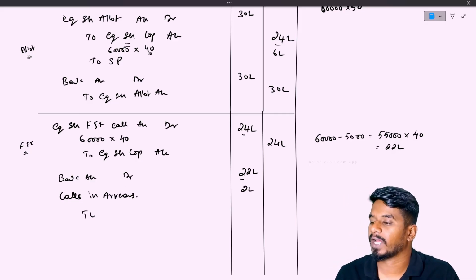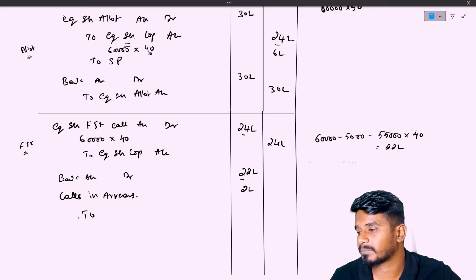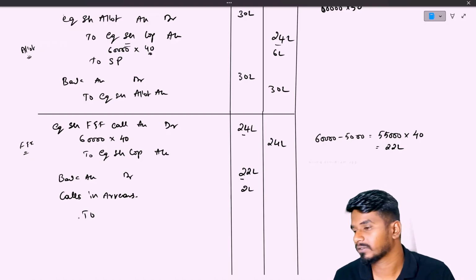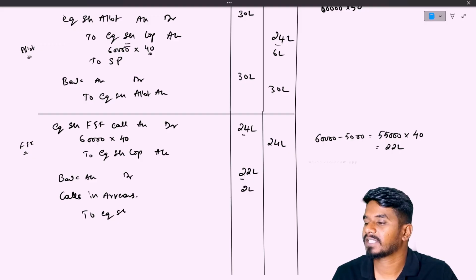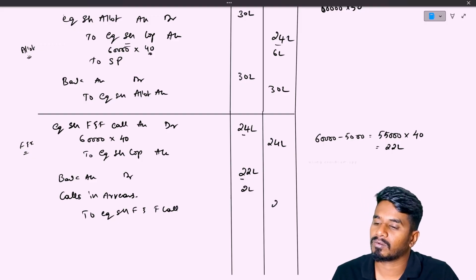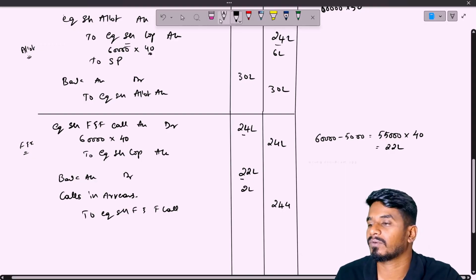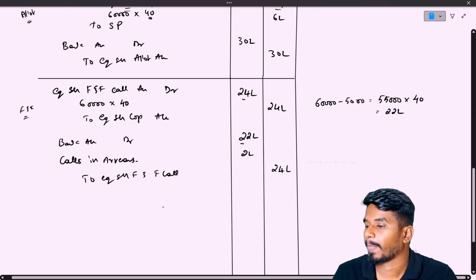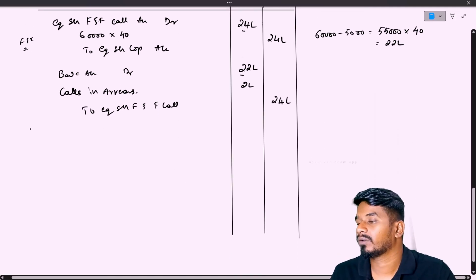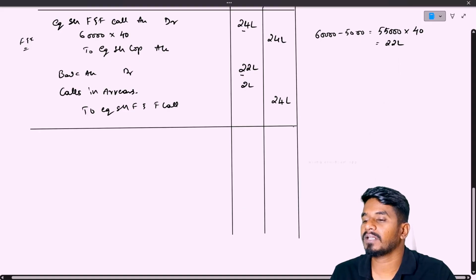Right. So why it is debit, why it is credit, I have explained all the things in basics only. You can go through that. To equity share first and final call account, 24 lakhs. Right, 24 lakhs. Fine. Now we need to forfeit the shares.